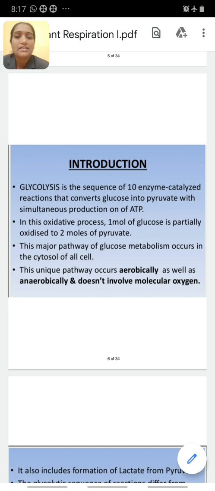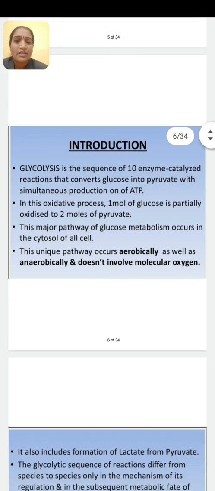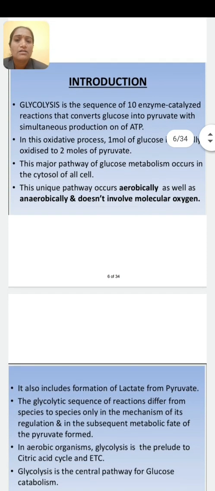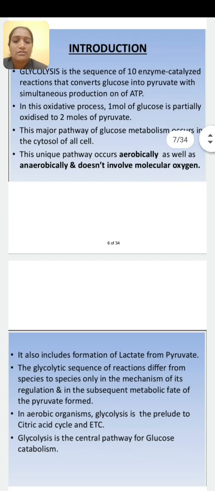It undergoes breakdown to form the 3 carbon compound pyruvate. Glucose is oxidized to form 2 molecules of pyruvate. It is a unique pathway which occurs aerobically as well as anaerobically, means it is independent of oxygen.